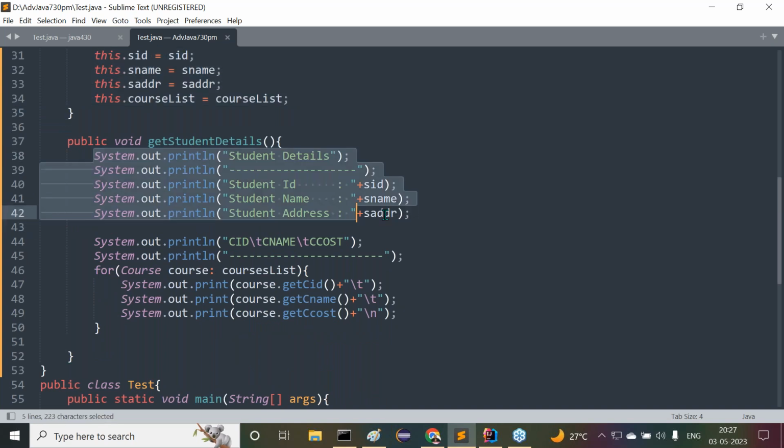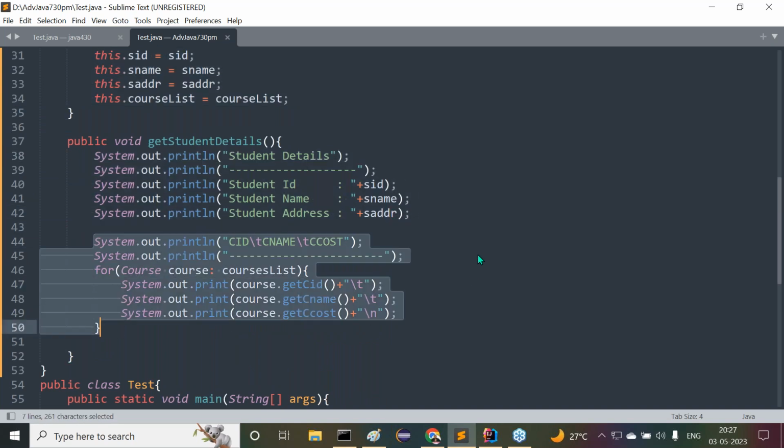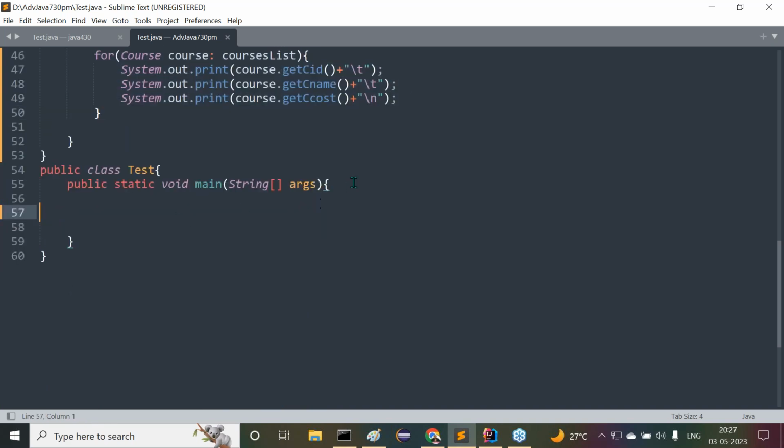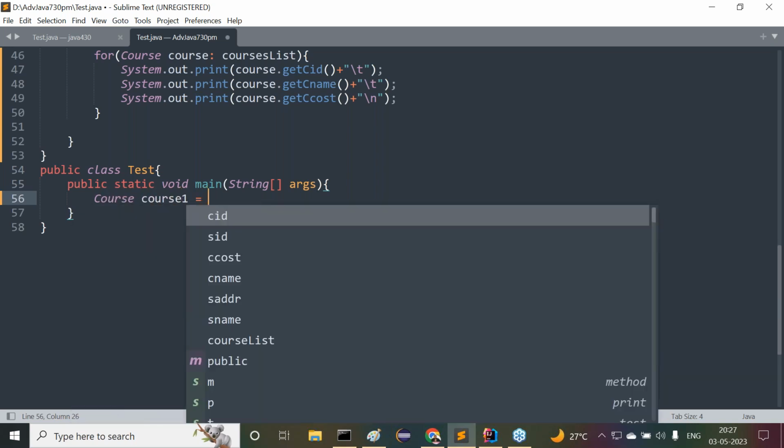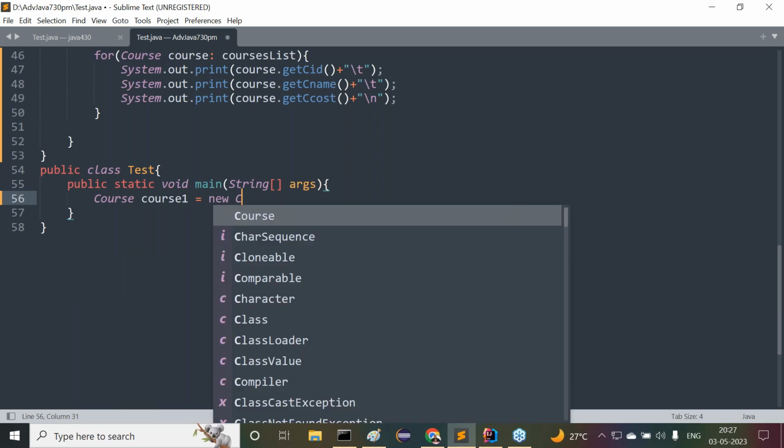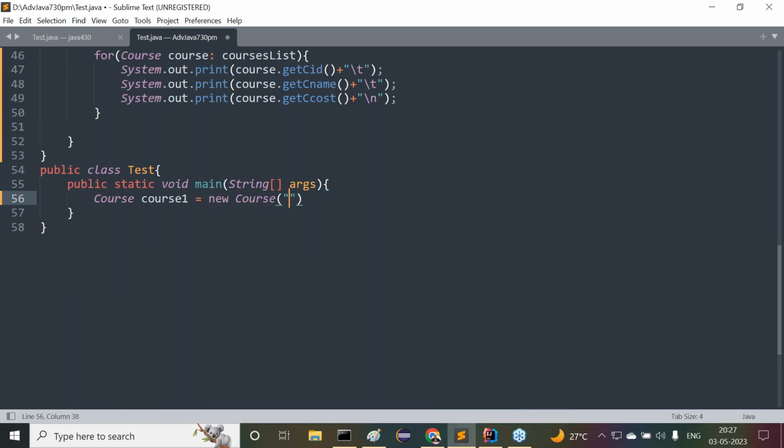First we display the normal student details, and after that the course details. Next, in the main class and main method, to create a student object, first we have to create a student courses list. Multiple course objects we require, so let us prepare them. Now course1 is equal to new Course, where we provide course ID C1, comma, course name.